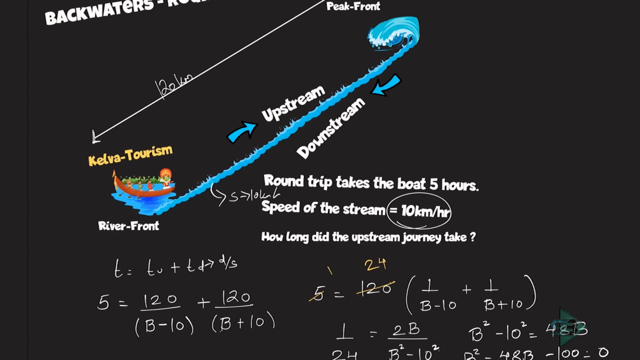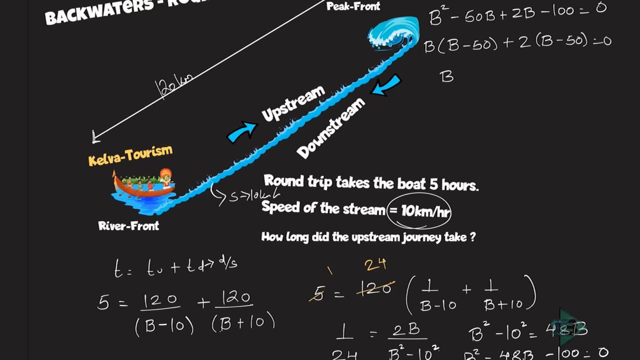So B square minus 48B minus 100 is equal to 0. Now I need two numbers whose multiplication is 100 and, since these are two minuses, whose subtraction is 48. So what will I pick up? 5 twos are 100, 50 times 2 is 100, and 50 minus 2 will be 48. So that's how I'll split this up. I'll write this as B square minus 50B plus 2B minus 100 is equal to 0. Now take out B common from here. What is left is B minus 50. Take out 2 common here. What is left is B minus 50 is equal to 0.